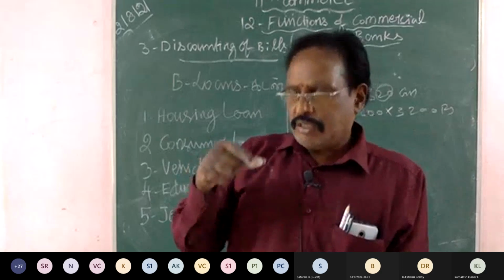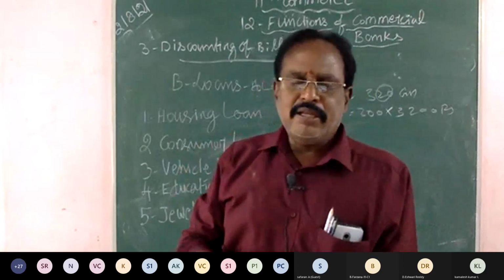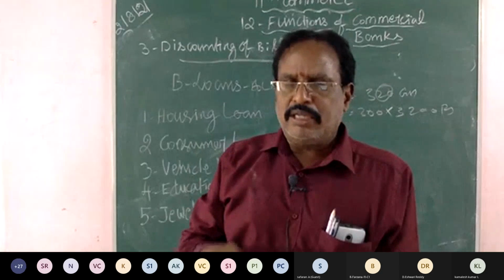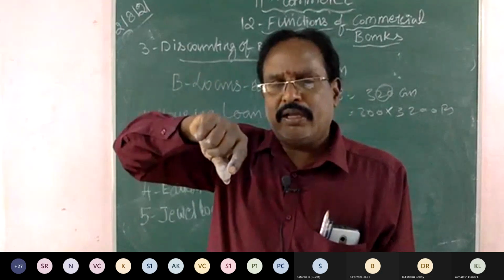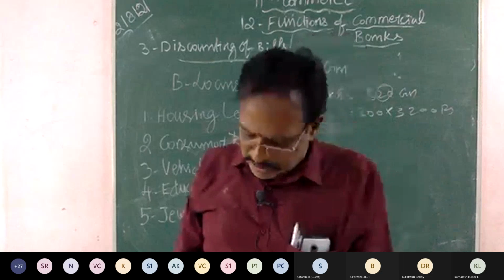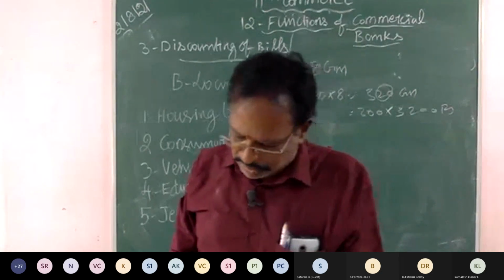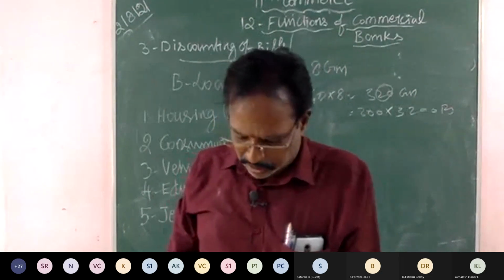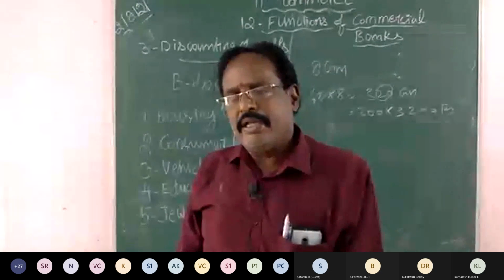So within 1 year you must repay the amount. Then you can keep the loan. Okay, so that is bank rules. So the margin requirement is fixed by the RBI. So interest should be paid every month.